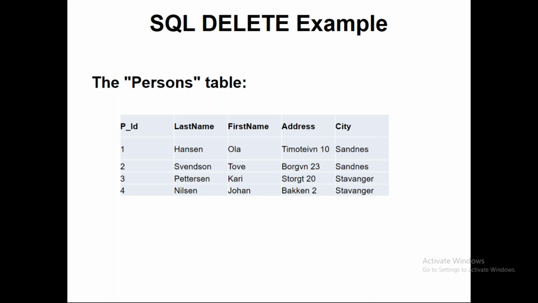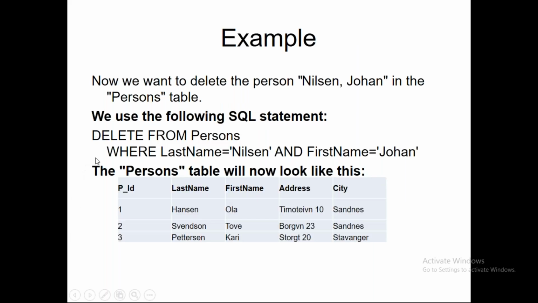Now you have the Persons table, and you want to DELETE FROM Persons WHERE LastName = 'Nelson' AND FirstName = 'Johan'. It goes to the table, and there is a fourth record with first name Johan and last name Nelson. That record will be deleted from the Persons table. Is that clear?